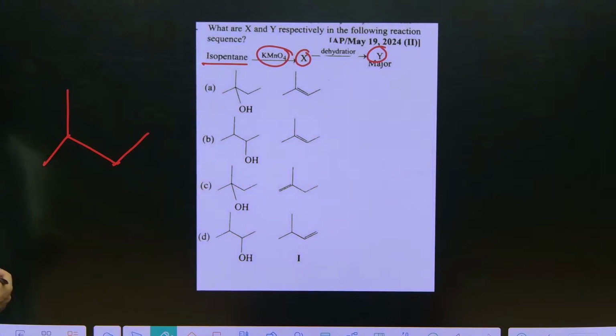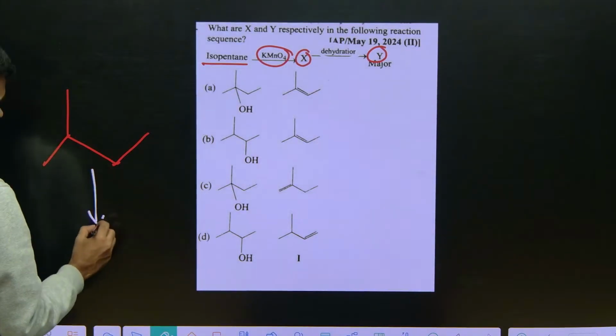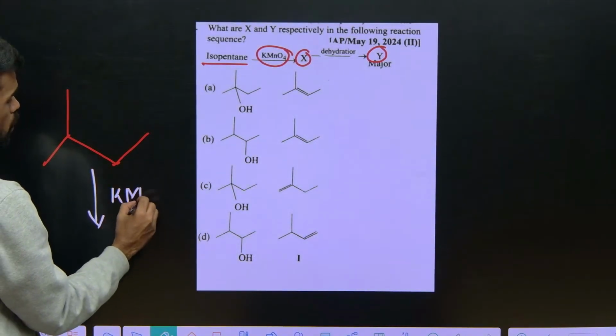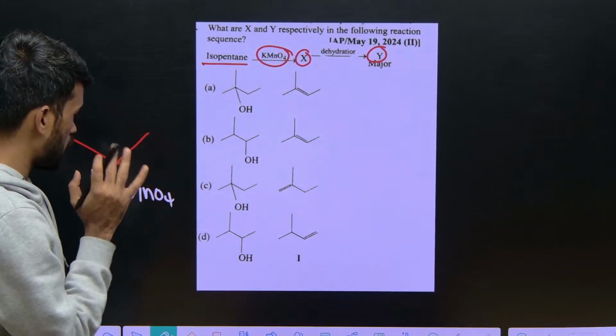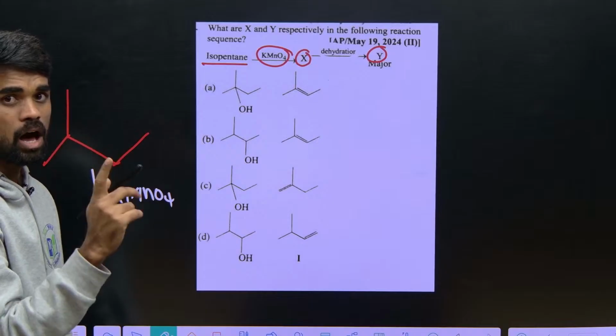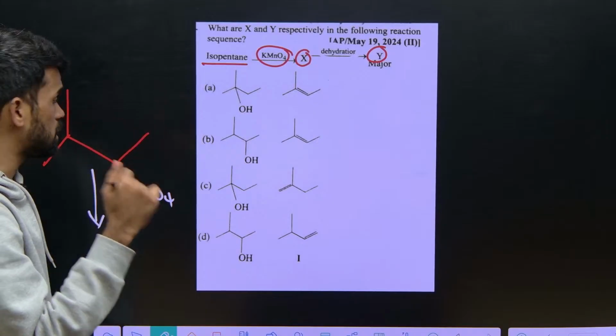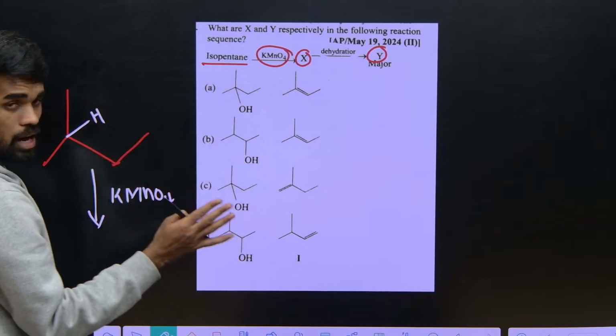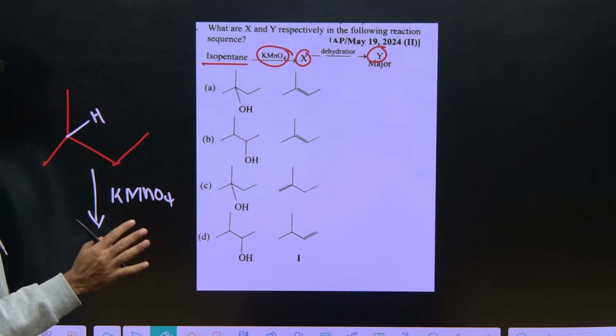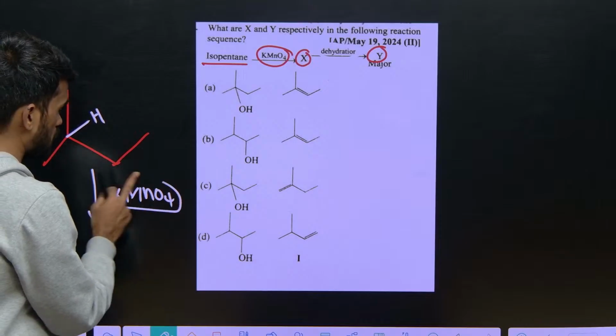Now this isopentane upon treating with KMnO4, we know alkanes do not react with KMnO4, except the alkane which contains a tertiary hydrogen; the remaining alkanes won't react. Generally they won't get oxidized with oxidizing agents like KMnO4.